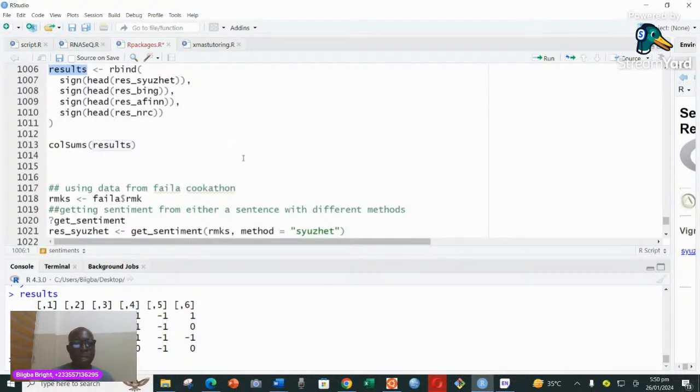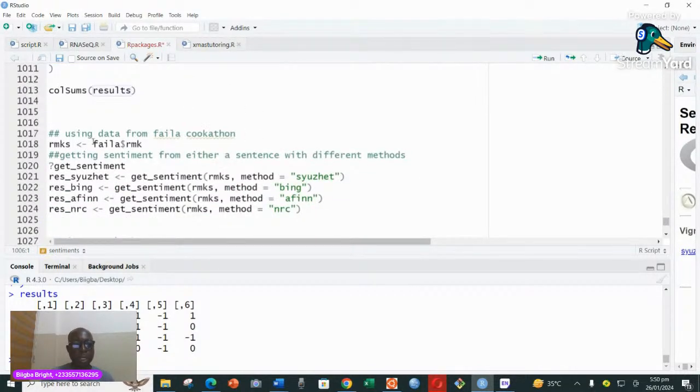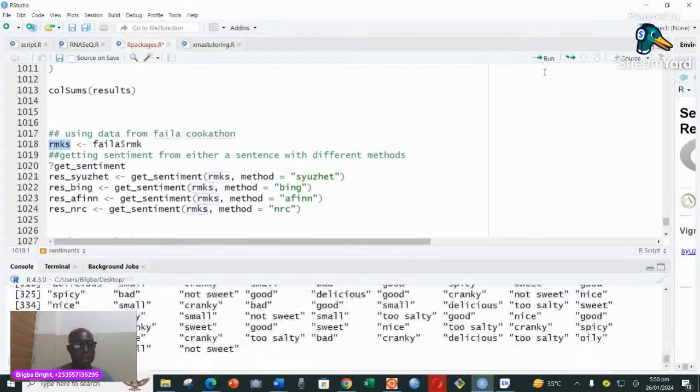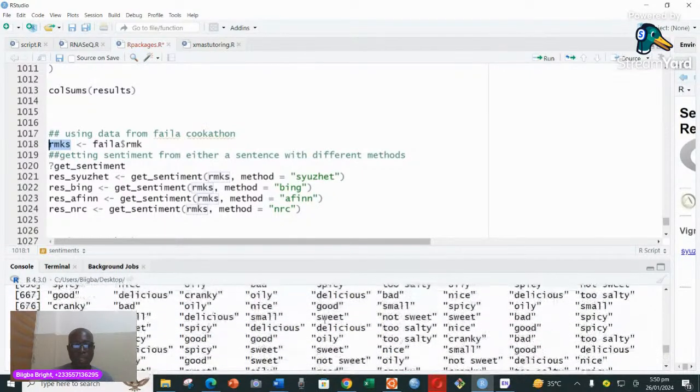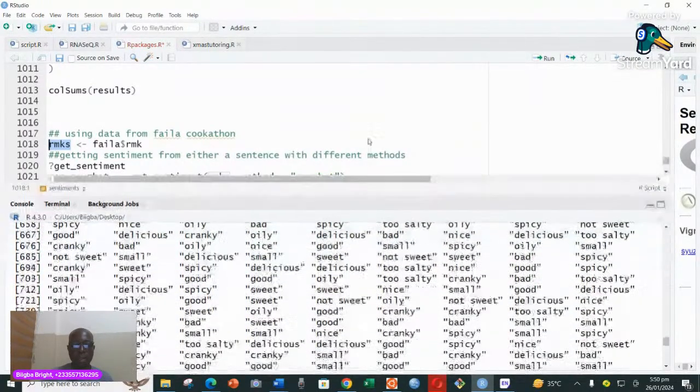I'm going to go to the next portion, just so you can see. I decided to pick this data from the file, the one I was doing earlier. Then I picked the remarks that people were passing, all those who visited the hackathon, to assess what kind of emotions were embedded in those remarks. So I decided to run this, and if I print the remarks from the file's hackathon, you can see all the remarks people gave.